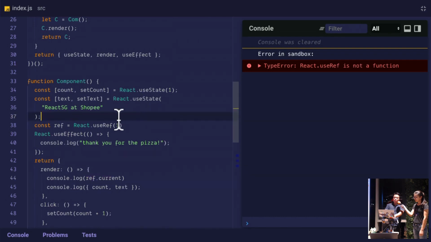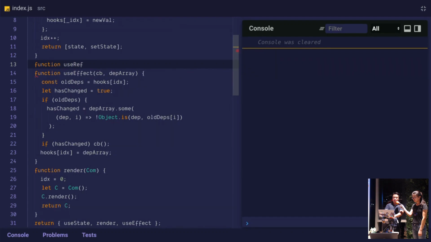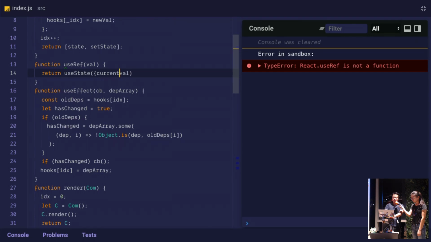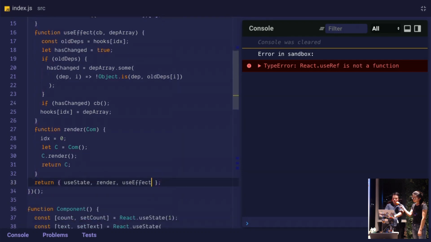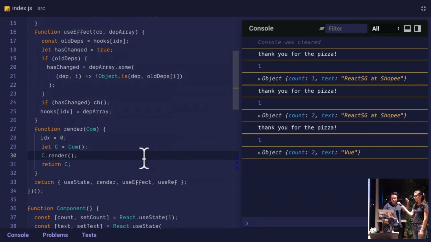So the way that you implement React.useRef is a one-liner in React. It's literally useRef(value): return useState(val), and it's an object, {current: val}, and then index 0 because you never set state for ref. So that's React.useRef. I'll also expose it down in here. And you can go through the same exercise for useReducer, and it takes a little more effort for useContext as well. Okay, so all this is well and good.